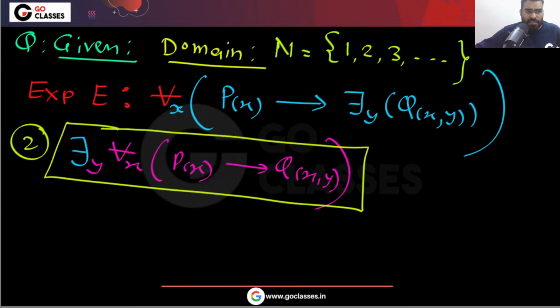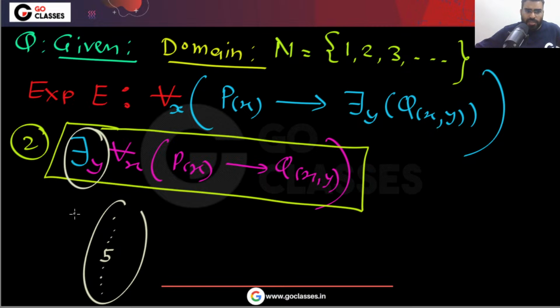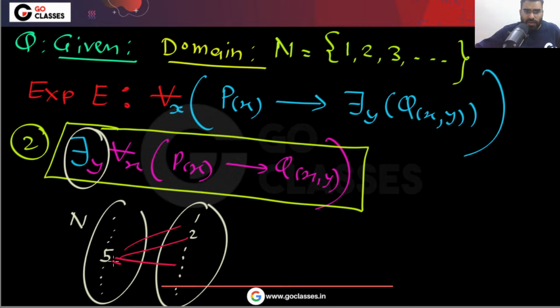This statement is saying that there is someone. Let me assume, for example, 5. The domain is the set of natural numbers. There is someone for all of 1, 2, 3 and so on, like for everyone there is someone. For everyone there is 5. So let me assume that is 5, because the question is saying this option.